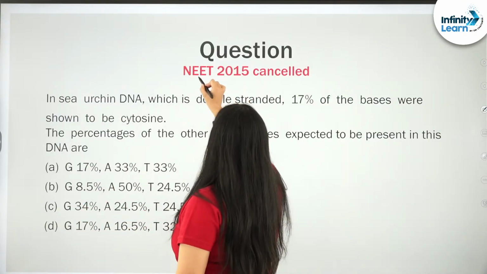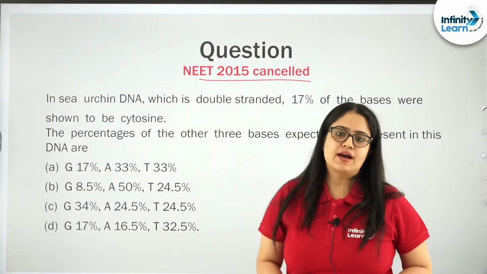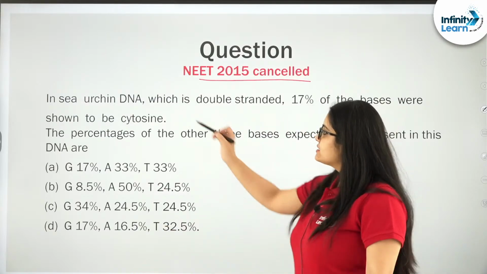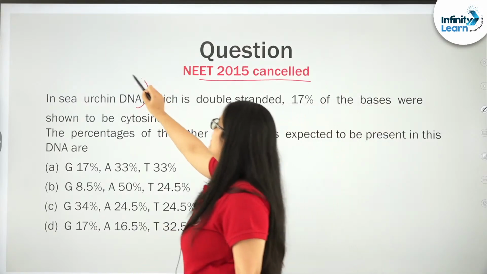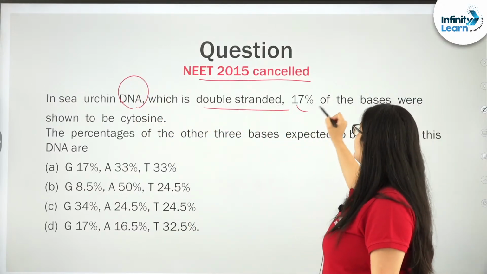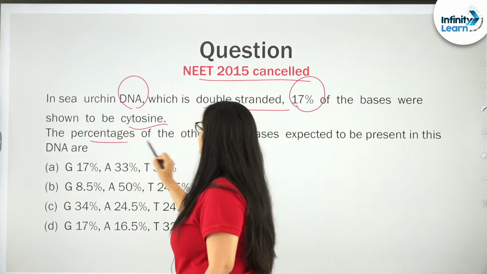Now let us discuss a question that was asked in 2015. Although this exam was cancelled, a question is a question. Next: in a sea urchin, the DNA which is double stranded, 17% of the bases were cytosine. Find the percentage of the others.